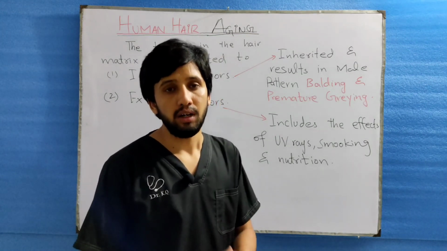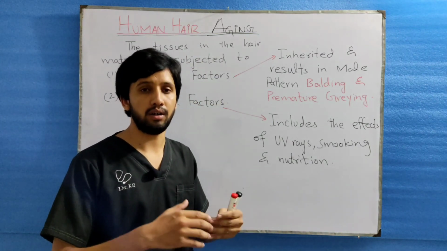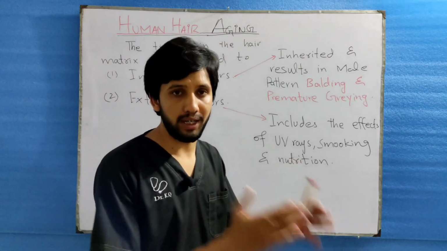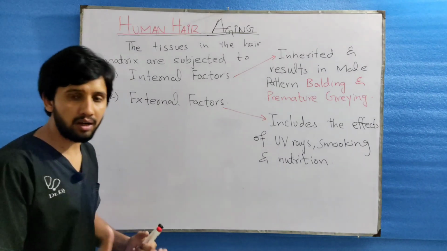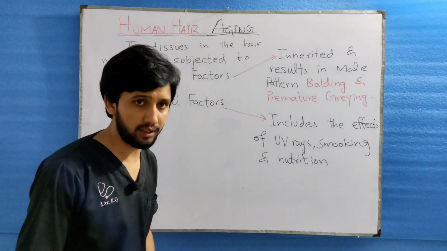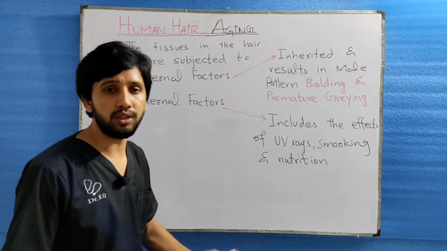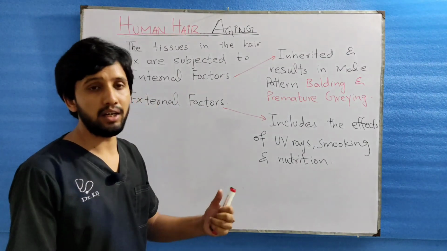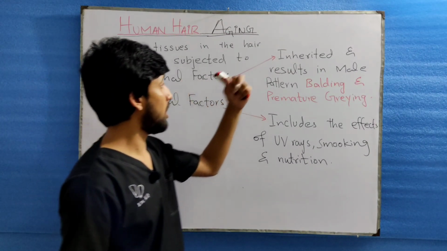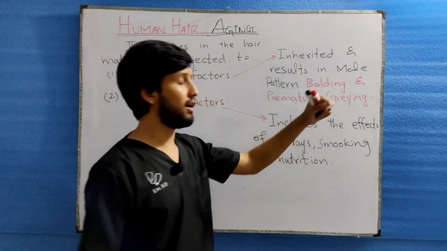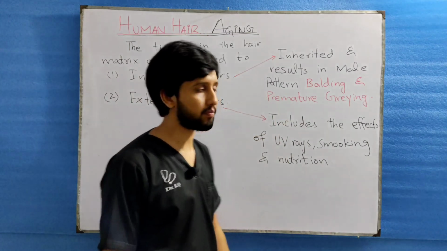The scalp of the human hair consists of follicles. With the passage of time, these follicles are going to decline. The tissue in the hair matrix is subjected to internal factors as well as external factors. The internal factors involve continuous metabolic activity and natural aging. These internal factors are inherited and result in male pattern balding and premature graying of the hair.